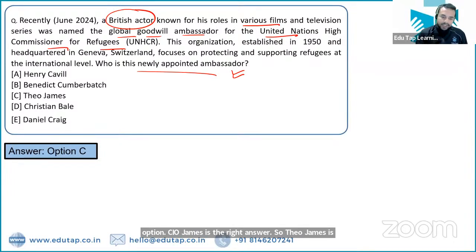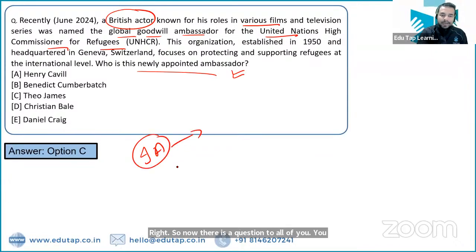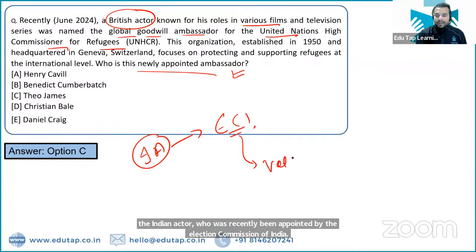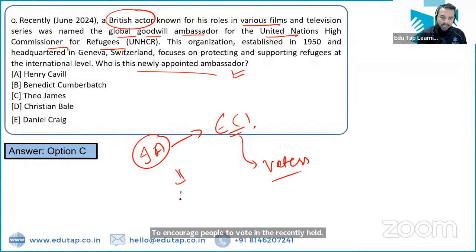So now there is a question to all of you. You have to tell me the name of the Indian actor who was recently appointed by the Election Commission of India to encourage people to vote in the recently held general elections. What is the name of this person? That is Ayushmann Khurrana. Absolutely right. I can see all the people are giving me the right answer.